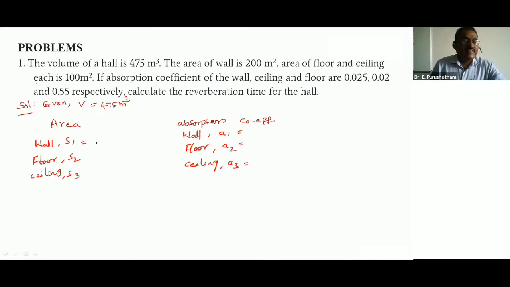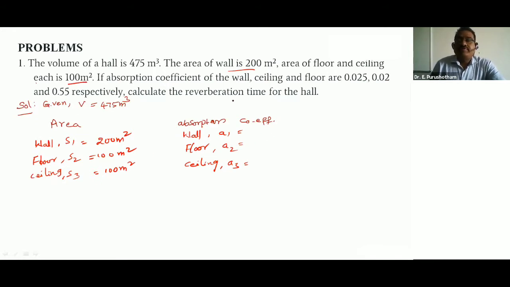So wall surface area 200 meter square. You can see floor and ceiling also both are having the same, each they given, this is also 100 meter square. So 100 meter square I am taking.